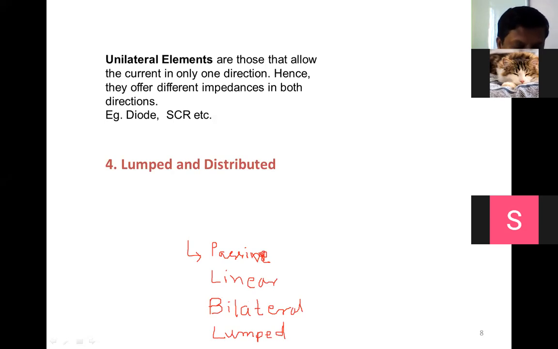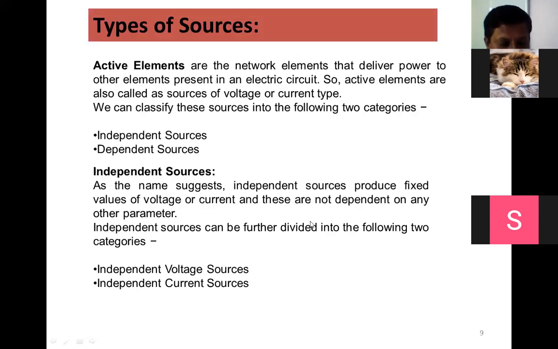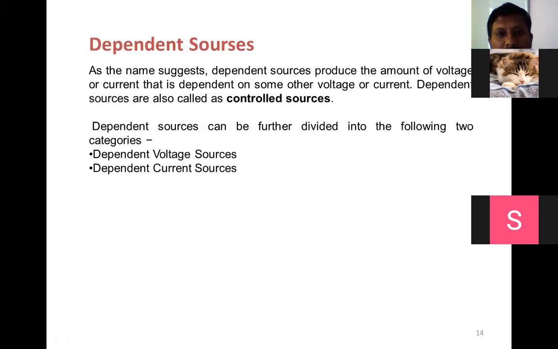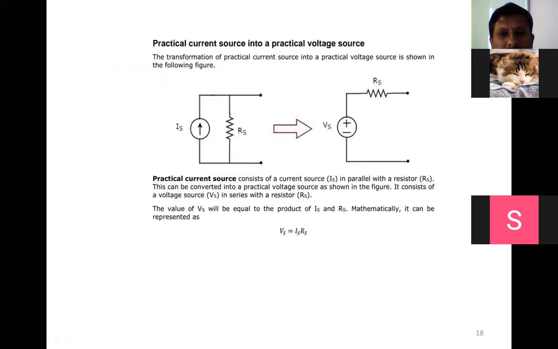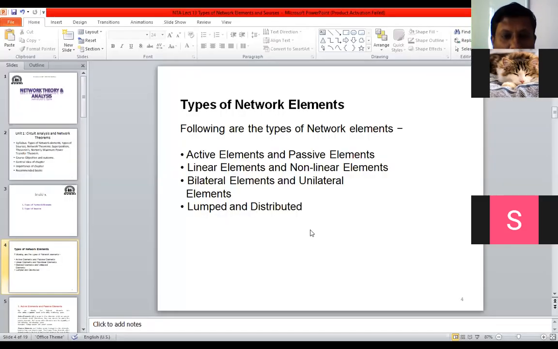So everyone understood now the types of network elements. Any questions from your side? Yes or no? No, sir. Okay. So types of sources we have covered, and source transformation also we have covered in the prerequisite.